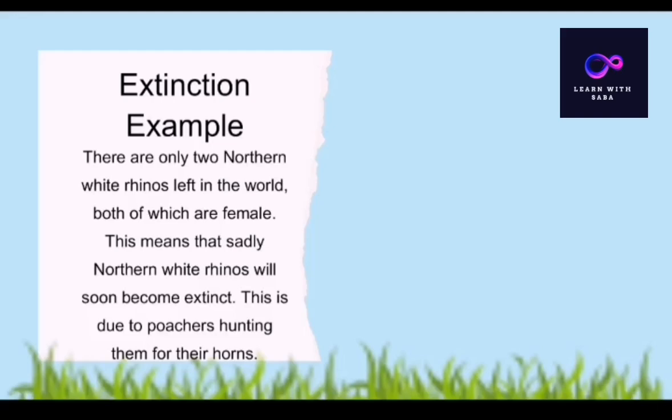Next, the extinction example. There are only two northern white rhinos left in the world, both of which are female, and this means that sadly northern white rhinos will soon become extinct. This is due to poachers hunting them for their horns. The hunters hunt these species, so it's important to conserve them.